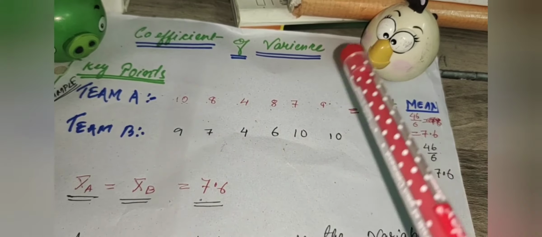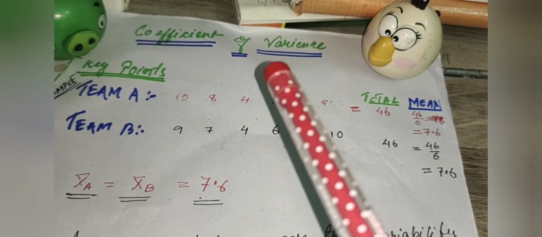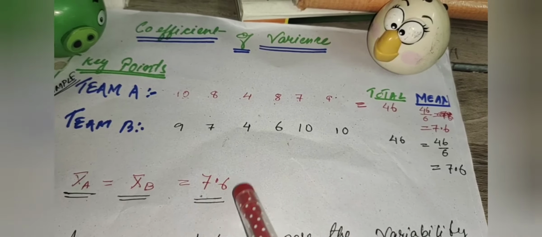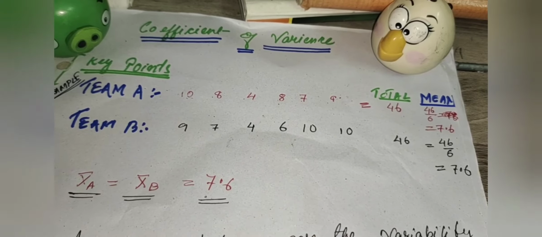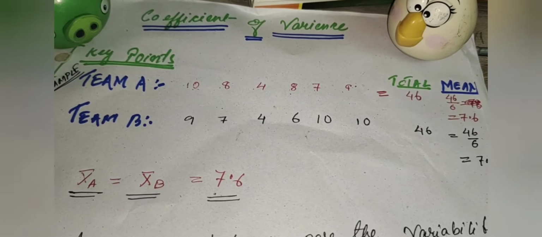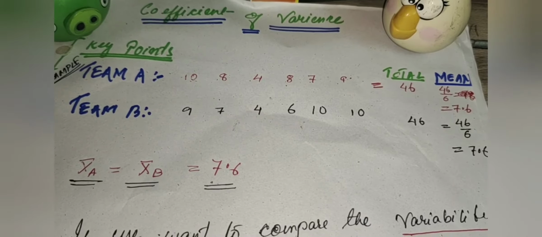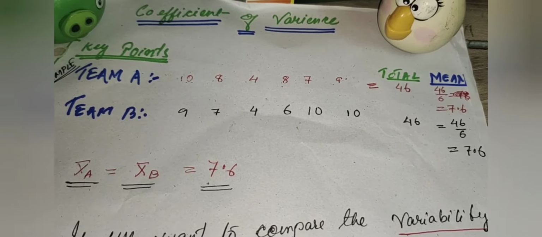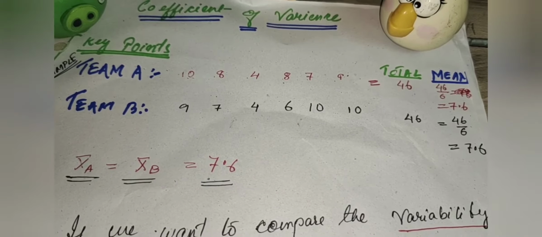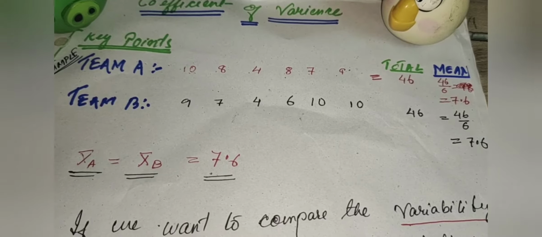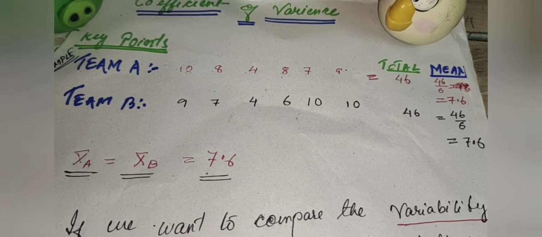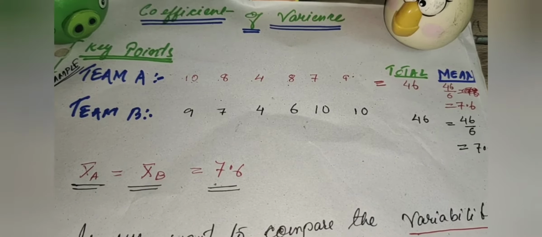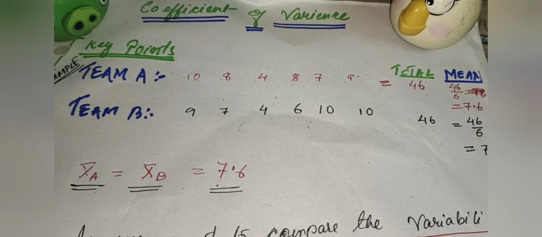The meaning of this is that the mean represents the entire distribution in one single value. So the mean is always a single value, but it is not always the end of all the answers if we know only the mean. Only knowing the mean will not always help us. Sometimes we need to compare one or more than one series or distributions according to their variability, not according to their average marks.